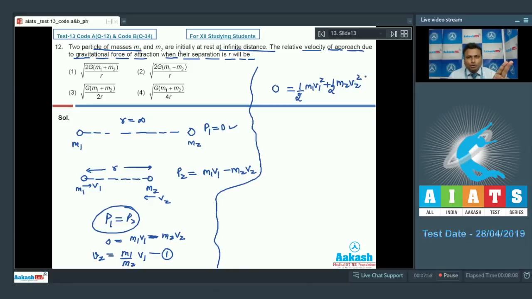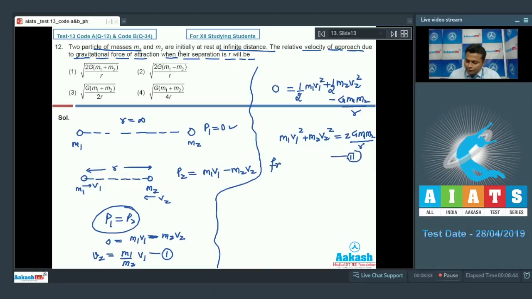And since two mass systems separated by a distance r, there exists a gravitational potential energy given as minus G m1 m2 divided by r, where r is the separation between them. Now rearranging and solving, we will get m1 v1 square plus m2 v2 square equals 2G m1 m2 divided by r. Now this is equation number 2.